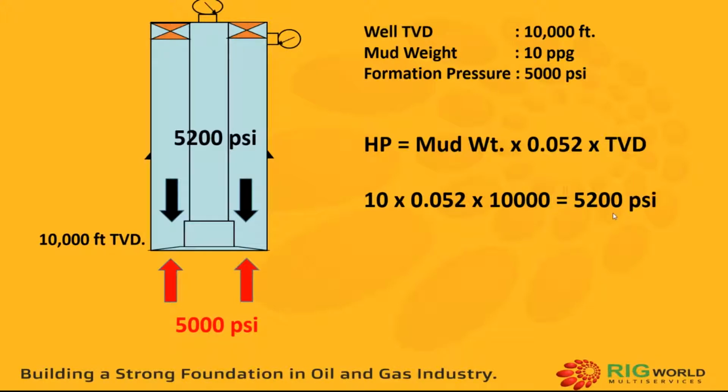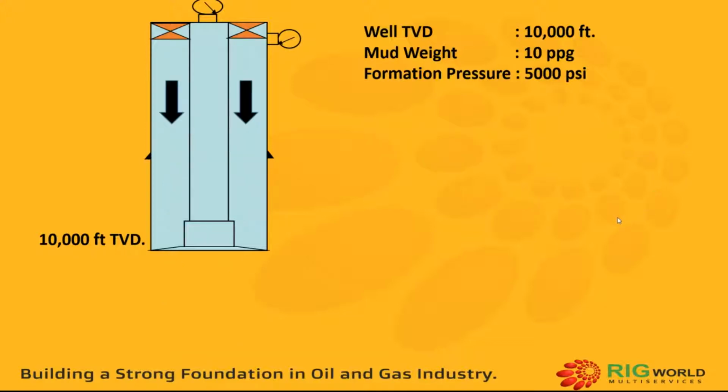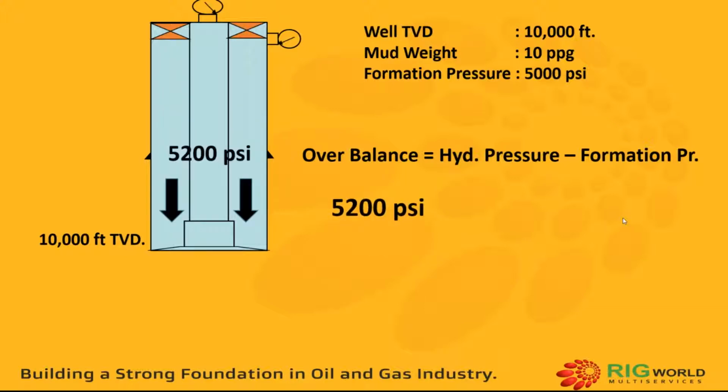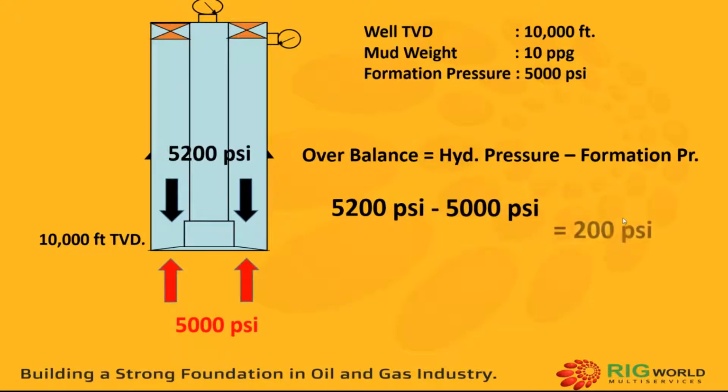So now let us understand what overbalance is. Overbalance can be defined as hydrostatic pressure minus formation pressure. So the hydrostatic pressure is 5,200 and formation pressure is 5,000 psi, which is acting upwards. So the overbalance is going to be 200 psi. This can be explained in a better way. Let's take the next step ahead.